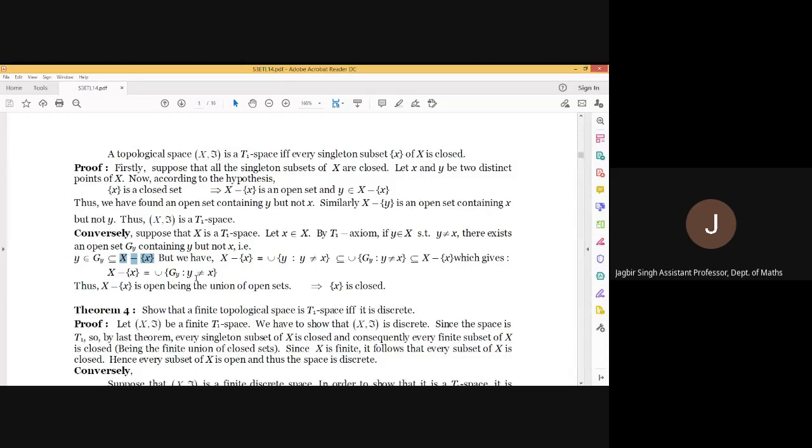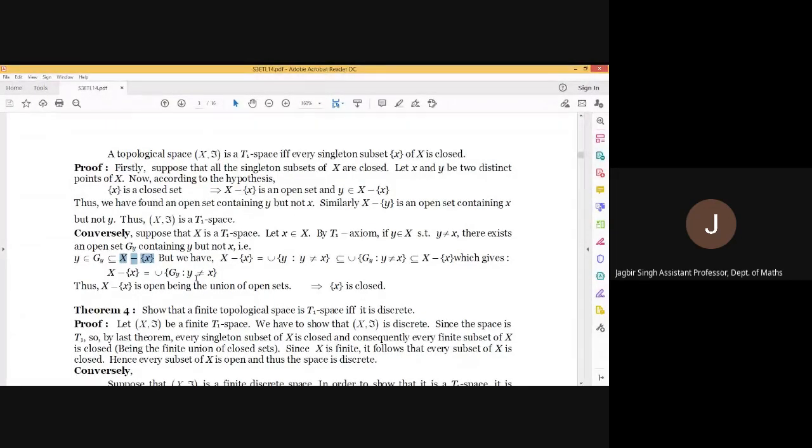Okay, the next one, it's a corollary of the previous one. In this, we will prove that a finite topological space is T1 if and only if it is discrete. It is a discrete topological space. Okay, we know that if the topological space is discrete, then it is T1. One part is obvious. But for the second part, that if the topological space is T1, then it is discrete. Okay, in a discrete space, every possible set is open as well as closed.